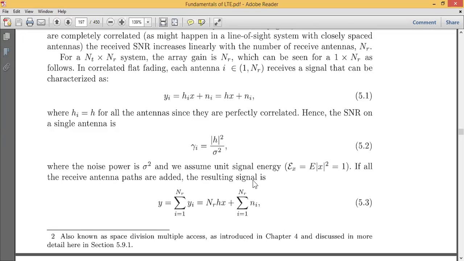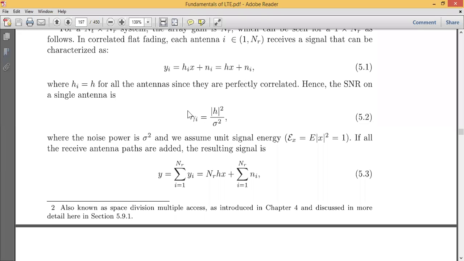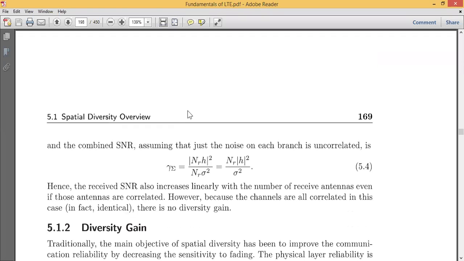If you do that, we end up with one formula: my received signal y is equal to the summation, ranging from the first antenna to the last, that is N_r receive antennas, of y_i. And y_i we already have a formula for: h_i multiplied by x plus n_i, or simply you can take this equation also. In this way they go for finding the energy and the SNR.